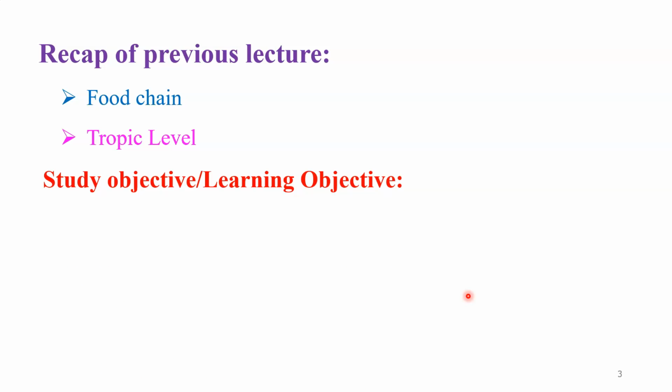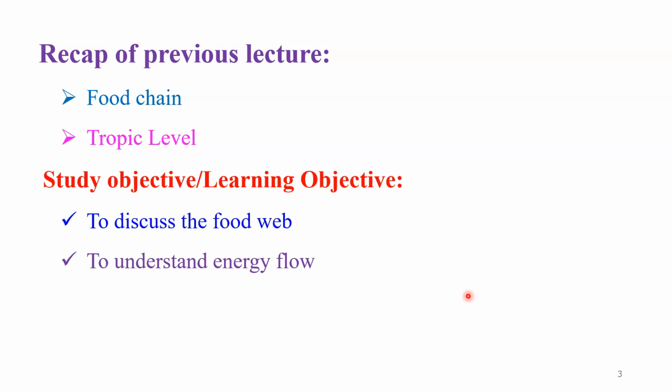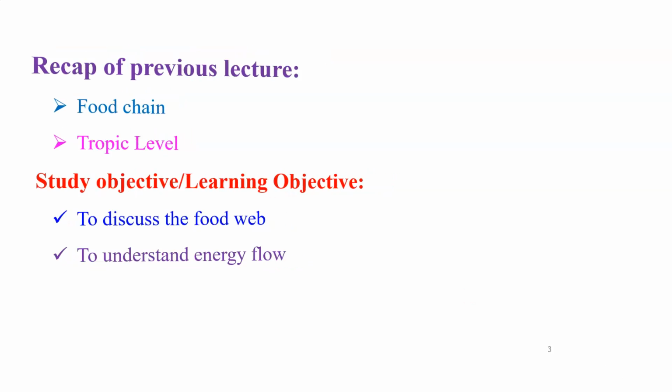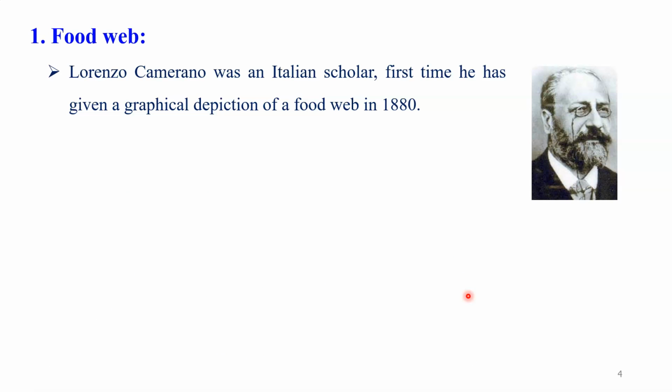Dear student, for today's lecture, we have two learning objectives. The first is to discuss the food web and the second is to understand the energy flow. Let's start with the first point, the concept of food web. Dear student, this concept is very important in ecology.